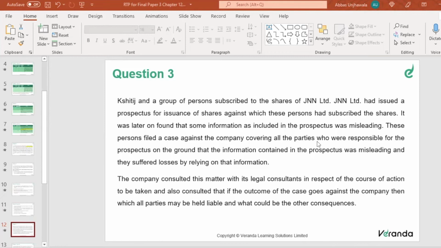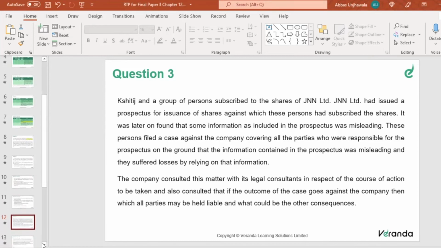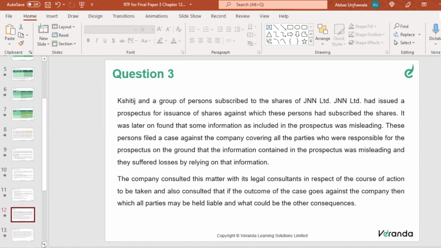So basically there is a prospectus, and the prospectus has some misleading information. Basis that misleading information, shareholders have invested in the company. Once they found out the statements are misleading, they filed a suit against the company, saying that because of your misleading statements, I have invested, and now I'm suffering losses.